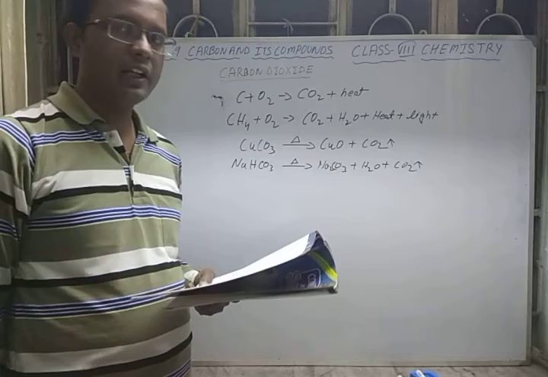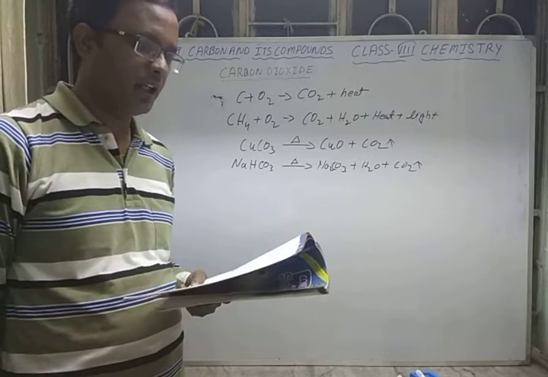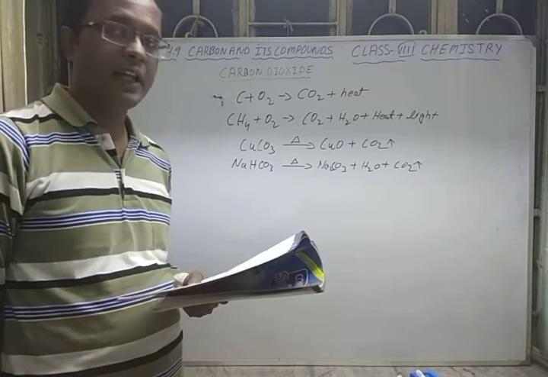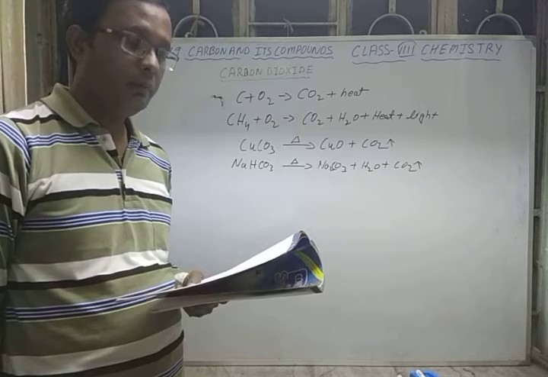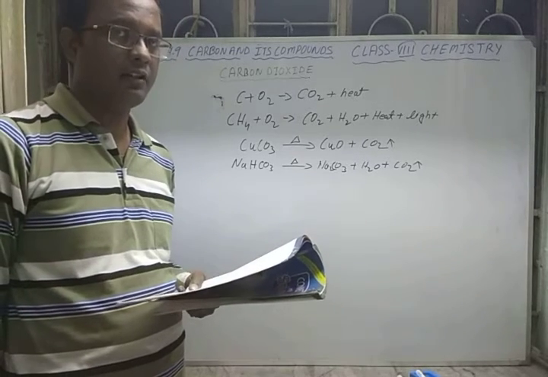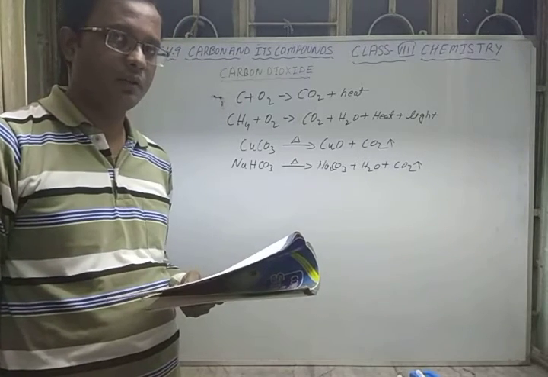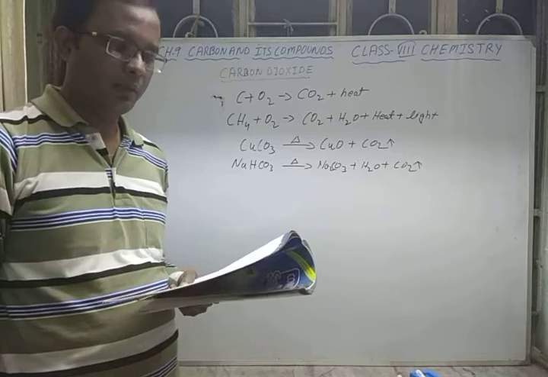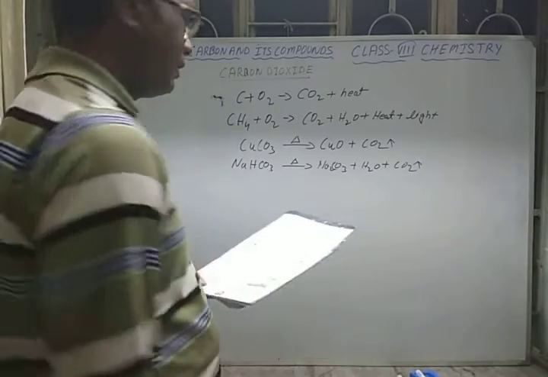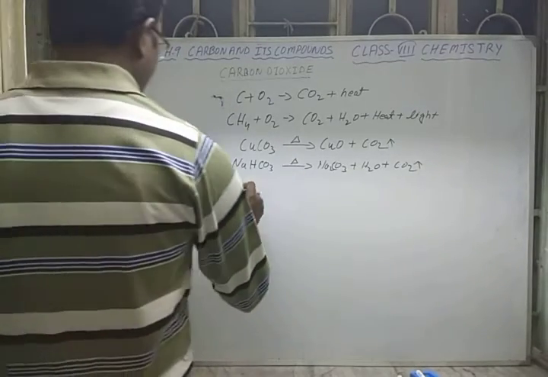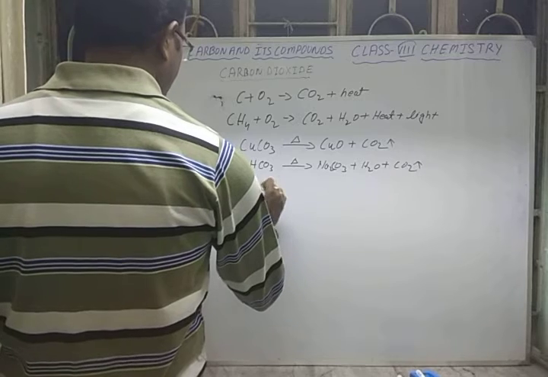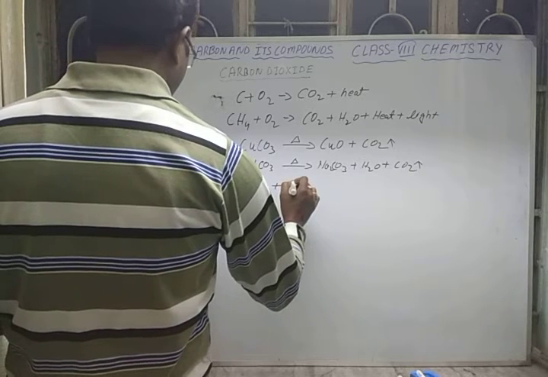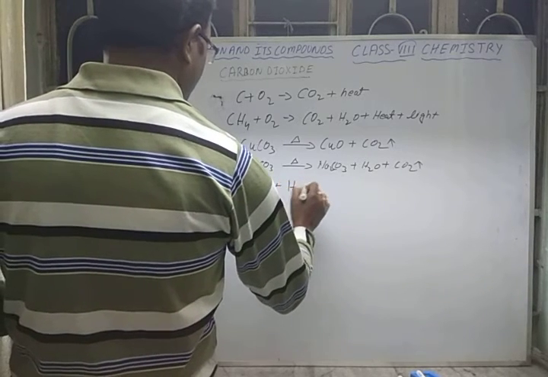Now the next preparation of carbon dioxide is by the action of dilute acids on metal carbonates. When dilute acids react with metal carbonates, they also produce carbon dioxide gas. For example, take sodium carbonate, Na2CO3, plus dilute H2SO4.